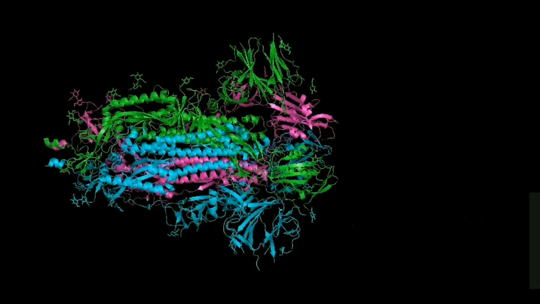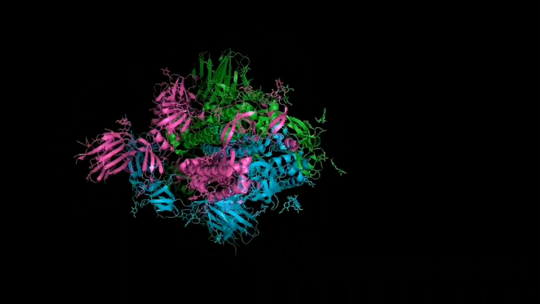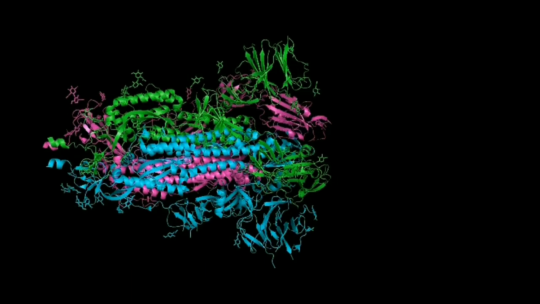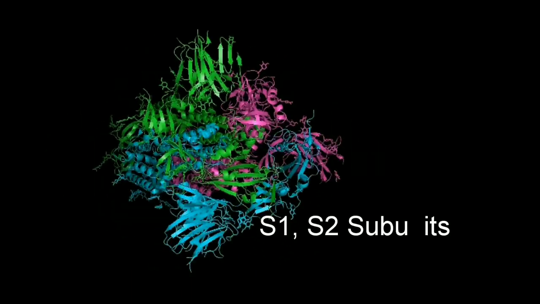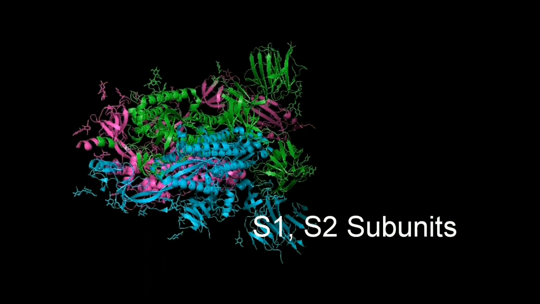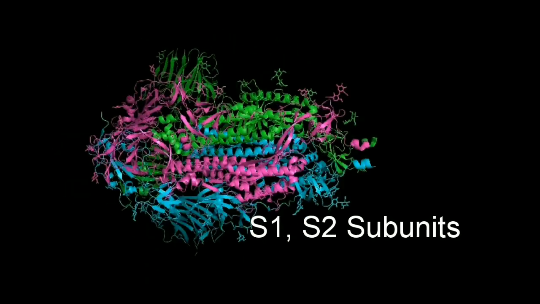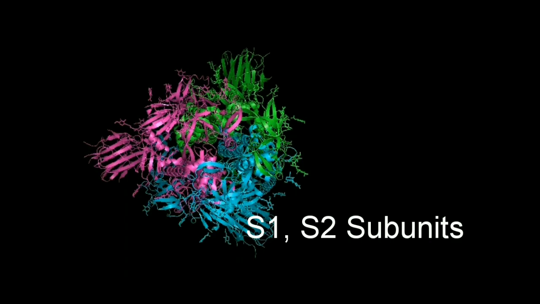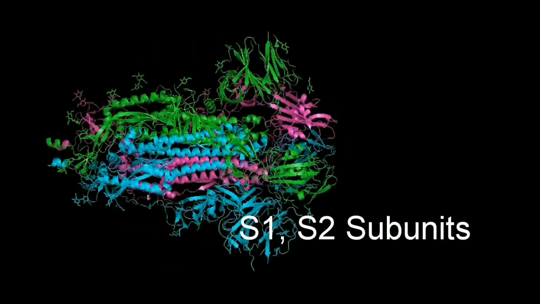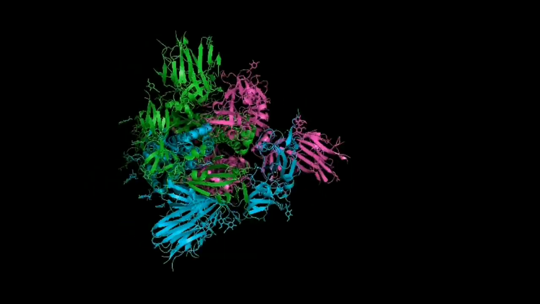Let's see the important structural protein, that is the spike protein, which is present in the coronavirus. Spike protein is a homotrimeric protein which contains the S1 and S2 subunits in each monomer. These S1 and S2 subunits of spike protein are responsible for binding of the coronavirus to the host cell. Such binding triggers a cascade of events that leads to the fusion between the cell and viral membrane for cell entry.